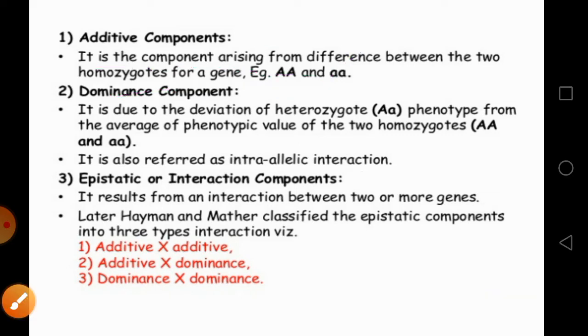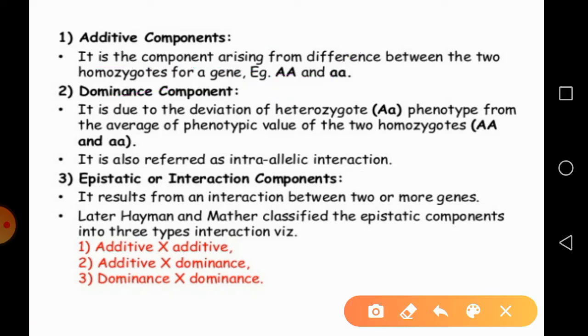Okay. Suppose you have two genotypes here, both homozygotes, capital A capital A and small a small a. If you cross these two individuals, the resulting F1 has a phenotype which is the same as the average value of both genes.